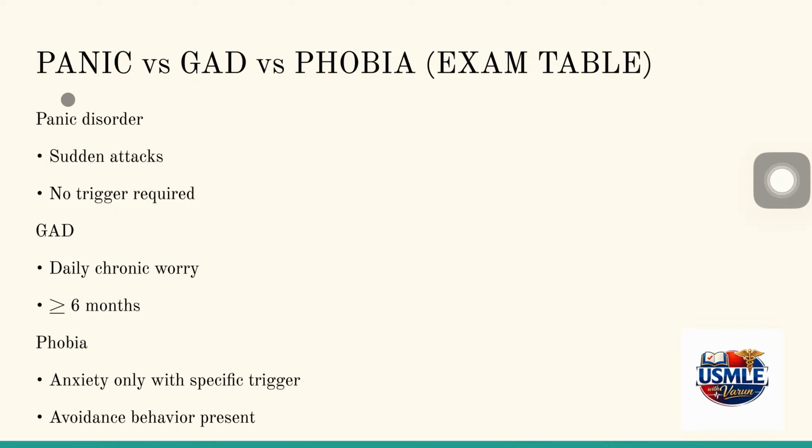So we need to differentiate between panic disorder, GAD, and phobia. We need to understand this differentiation very well because these are very much tested on any competitive exams. Panic disorder has sudden attacks with no trigger required. GAD has daily chronic worry for 6 months, whereas in phobia, anxiety is only present with a specific trigger, and there is also presence of avoidance.